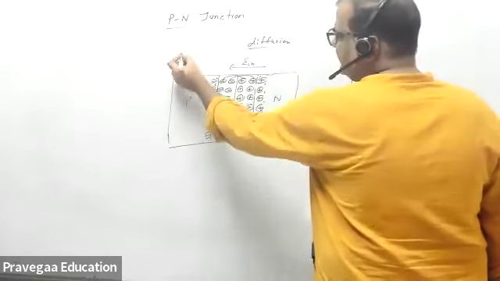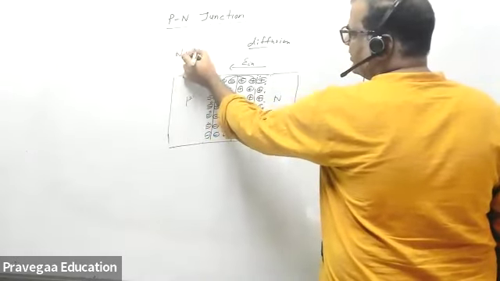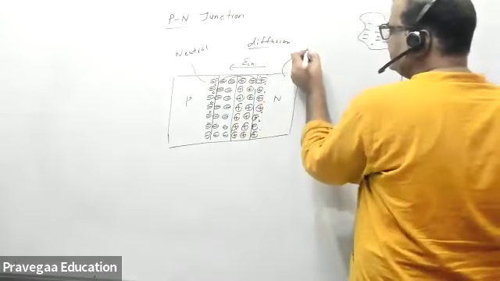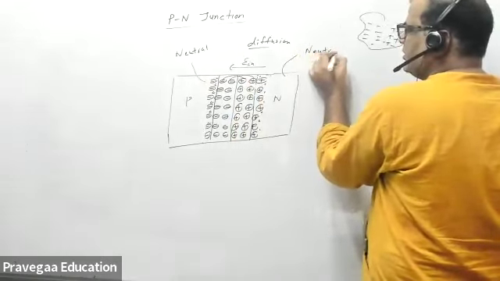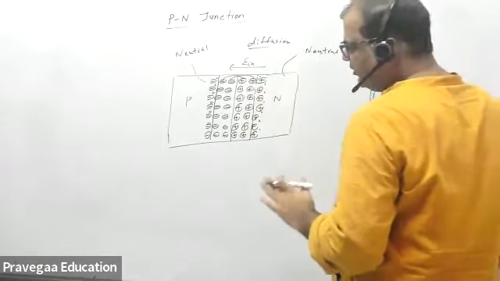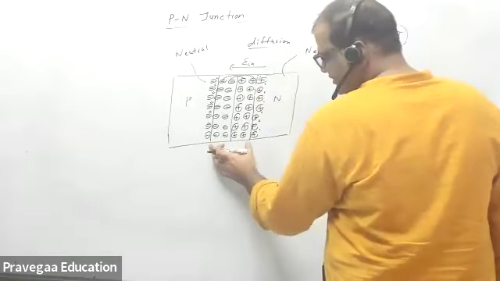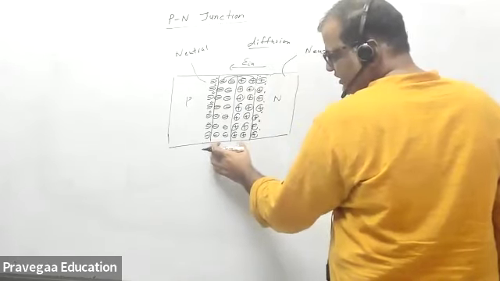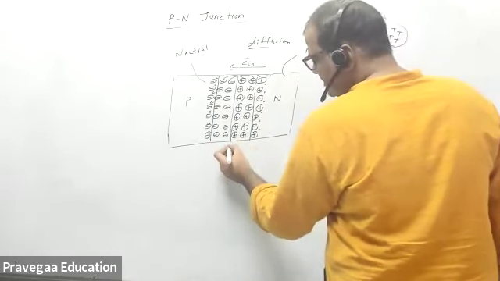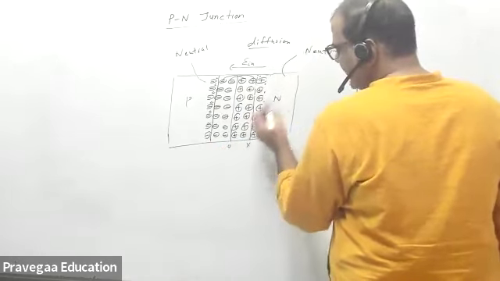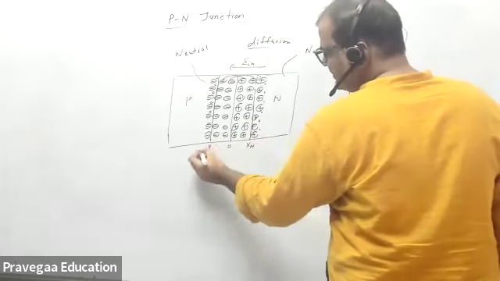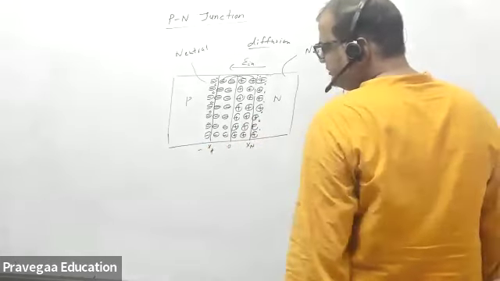This is a neutral P region. This is a neutral region. These are neutral regions, so in the neutral region there is no electric field. So the electric field is only in the junction. And this junction width, if the junction is at 0, I say this is Xn on the N side, and this is minus Xp.